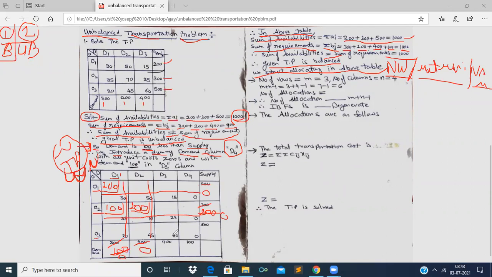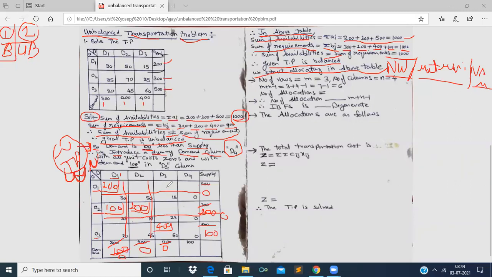Corresponding to this cell, cost 60, demand is 400 and supply is 500. Of these both, 400 is the lesser value. So we allocate 400 in this cell, and take out 400 from 400, make it 0, and 400 from 500, make it 100.